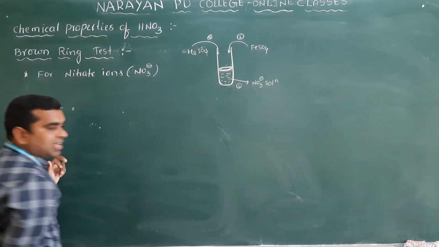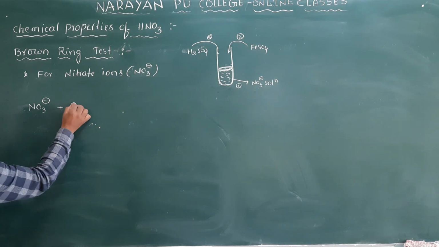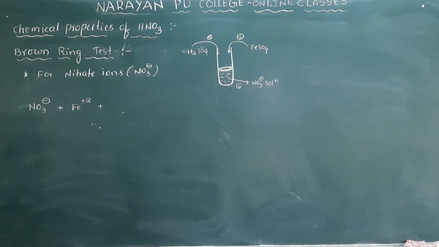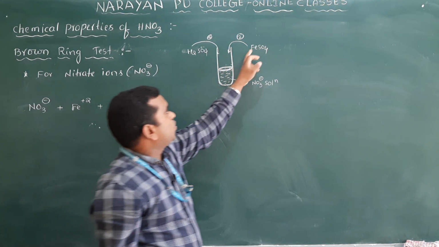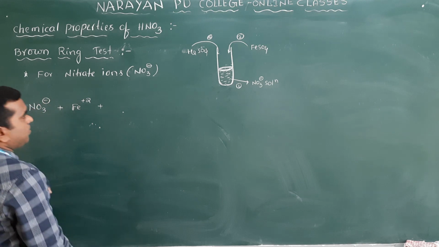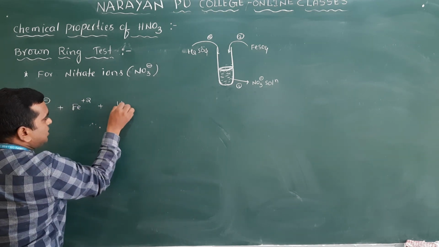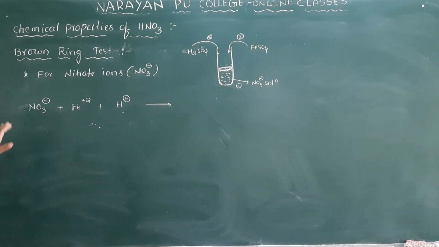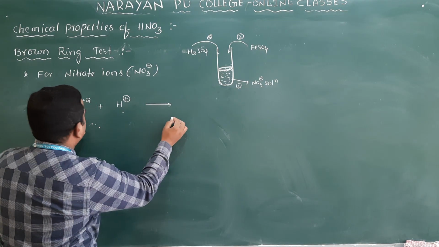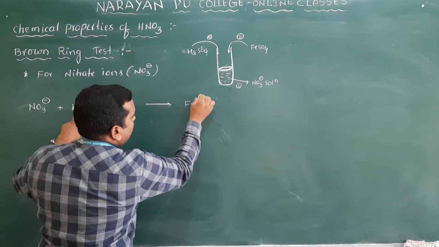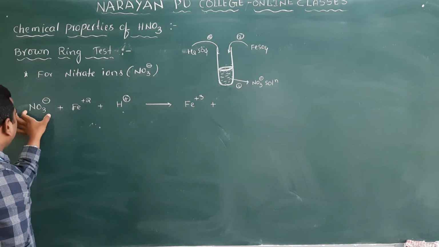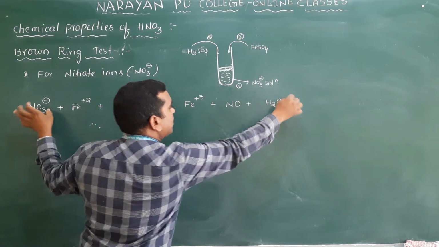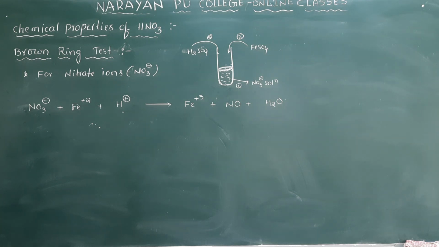What we added here is freshly prepared FeSO4. FeSO4 means Fe plus 2 ions, I am writing in the form of an ionic equation, because it is Fe plus 2 and SO4 2 minus. Then I added acid, which means H plus ions. Then Fe is converted into Fe plus 3, NO3 minus is converted into NO, and hydrogens are converted into H2. This is the reaction.